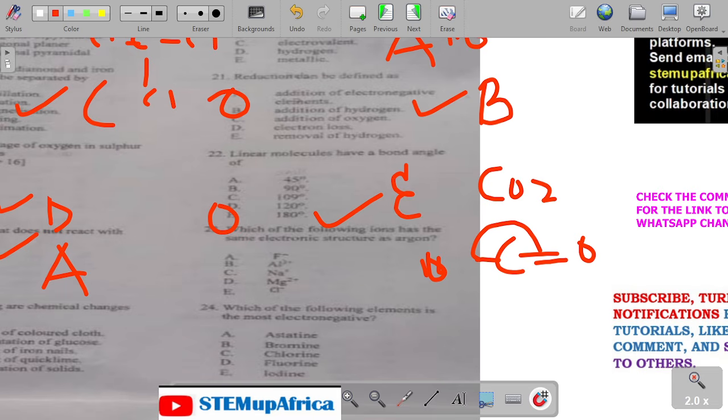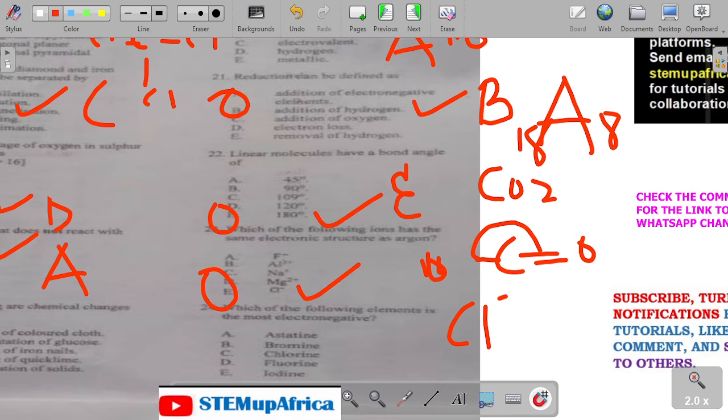Which of the following ions has the same electronic configuration as argon? Argon is number 18. Fluorine is 9 plus 1, that is 10. No. Aluminum is 10, sodium 10, magnesium 10. It should be chlorine. Chlorine is 17. When you gain 1 electron, it becomes 18, which is equal to argon. Here is E.